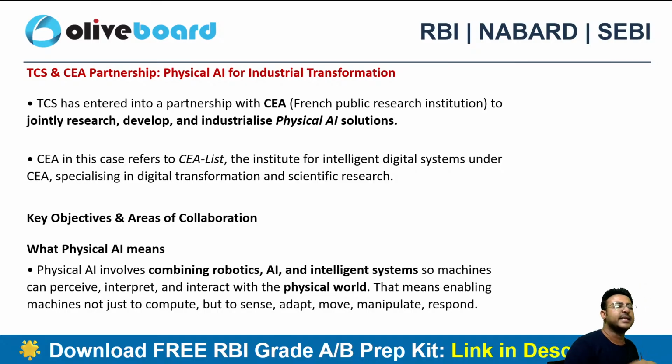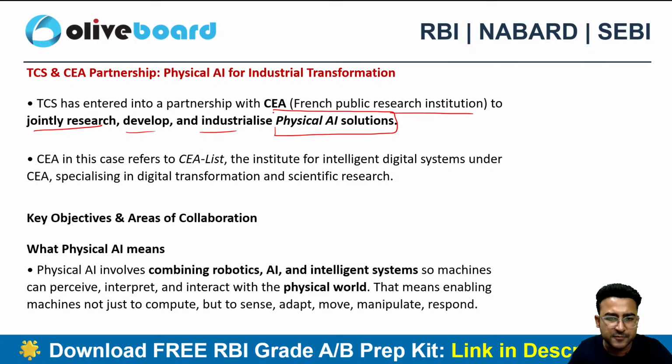Next is TCS and CEA. What is CEA? It's a French public research institution. Now TCS has partnered with CEA for joint research, development and industrialization of physical AI solutions. Now what is physical AI?